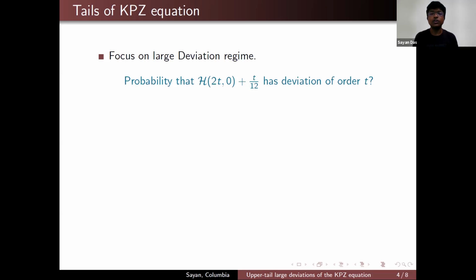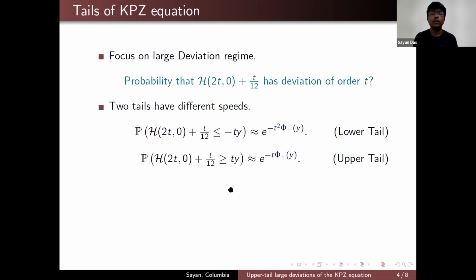So I'll be talking about what is the probability that h(2t,0) plus t over 12 has deviations of order t. So we can have two kinds of deviation. It can be deviations on the lower side. That means h(2t,0) plus t over 12 is less than or equal to minus ty, which corresponds to the lower tail, or h(2t,0) plus t over 12 is bigger than or equal to ty, which corresponds to the upper tail.